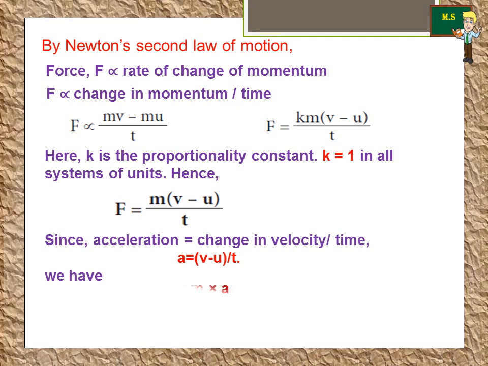We have F is equal to m into a, because instead of (v minus u) over t, we put the acceleration a here. So F is equal to m into a, which is force equals mass into acceleration.